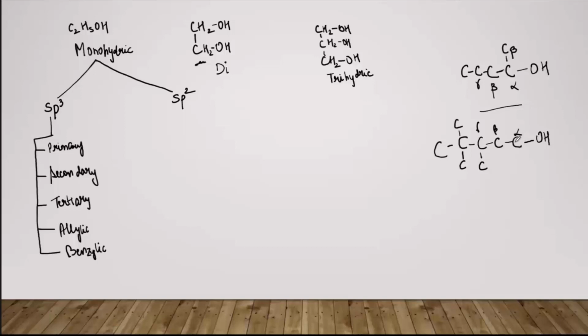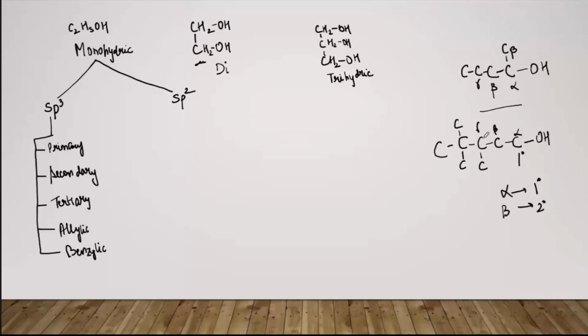So this alpha carbon is connected to only one carbon, and so this will be termed as primary carbon, that is 1 degree carbon. ठीक है, प्राइमरी को ही 1 डिग्री बोलते हैं शॉर्ट में. Coming to this beta carbon, you can see that this beta carbon is connected to two other carbons, one to the right and one to the left. ठीक है, तो that means alpha carbon is 1 degree. यहाँ पे जो बीटा कार्बन है, because it is connected to two carbons, it will be called secondary carbon or 2 degree carbon.